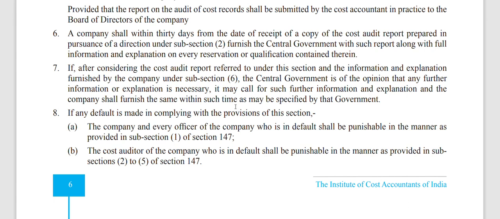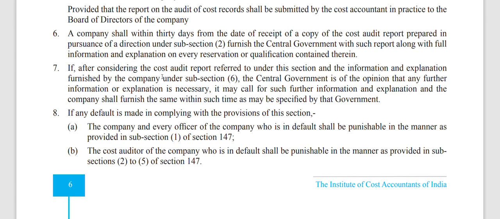Okay, if after considering the cost audit report referred to under this section and the information and explanation furnished by the company under subsection 6, the central government is of the opinion that any further information or explanation is necessary, it may call for such further information and explanation, and the company shall furnish the same within such time as may be specified by the central government.